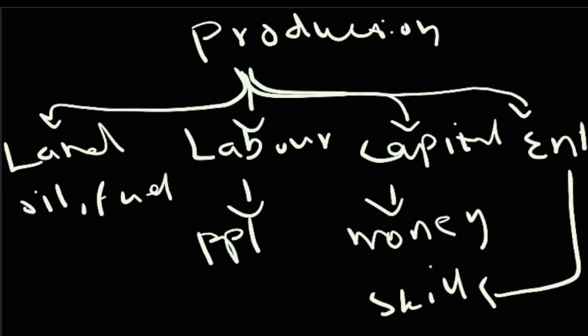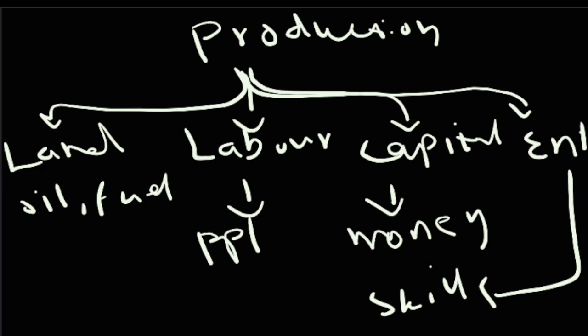Same with land. If you don't have land, if you don't have natural resources, even if you have people working for you, money and the skills, then there's nothing that you can produce because there are no raw materials. And it's the same with capital and enterprise. If you don't have the skills, then none of these could matter. And if you don't have the money, then none of these could matter still. So it's important to know that these things all depend on each other.